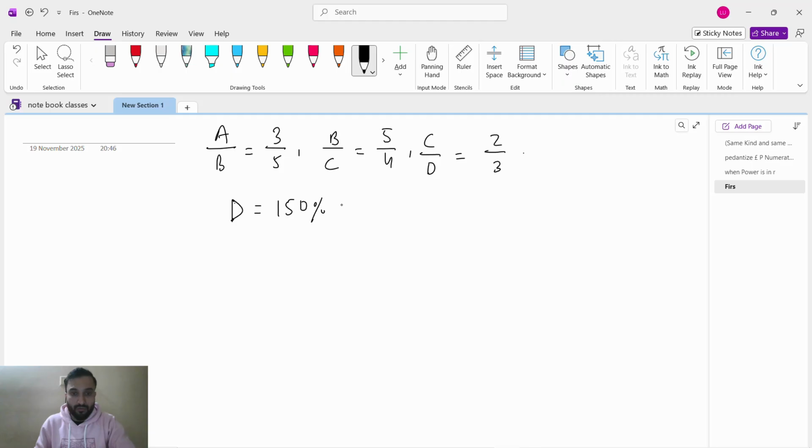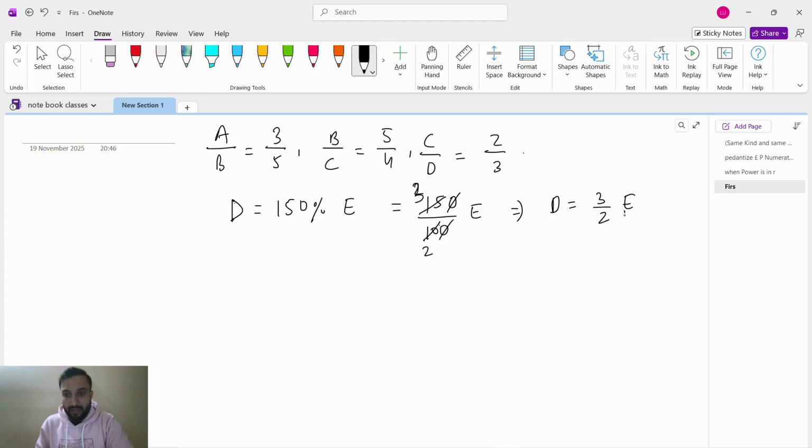D is 50% more than E means D is 150% of E. 150% means what guys? 150% means 150 by 100 of E. Okay. So if you cancel 0 0, then 3 5 the 15, 2 5 the 10. So it will become D equals 3 by 2 into E.